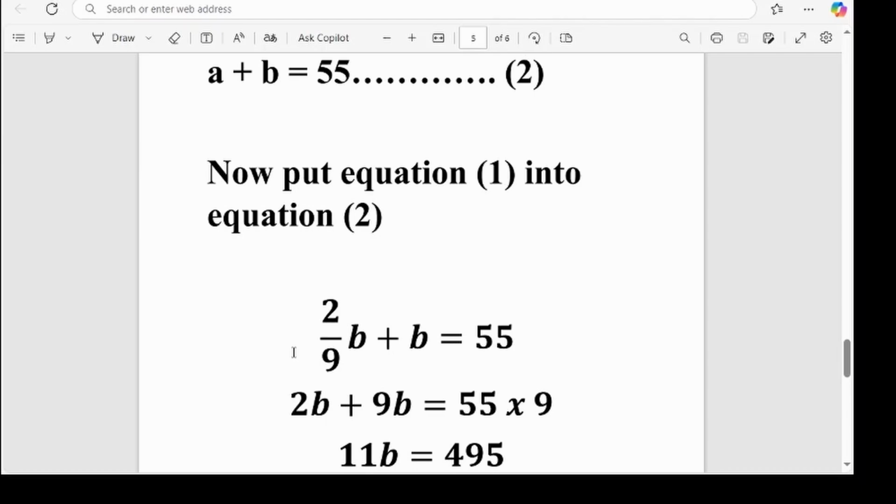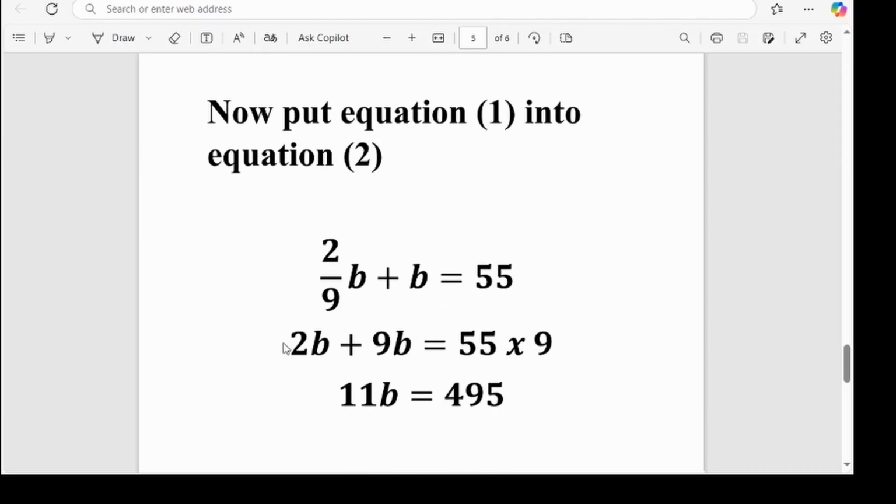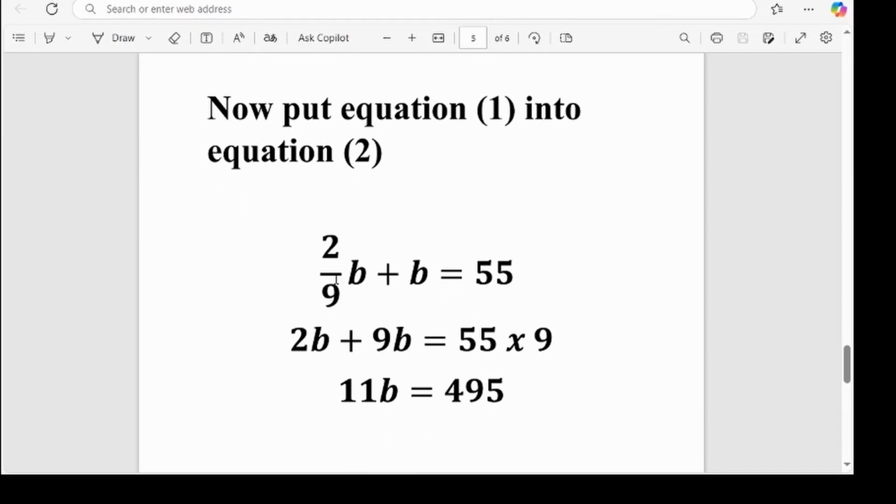Okay, right. So you multiply every side by 9. So 2 over 9b multiplying 9 plus 9 times b equals 55 times 9. Okay, so the 9 in 2 over 9b would cancel out the 9 it is multiplying by to get 2b.